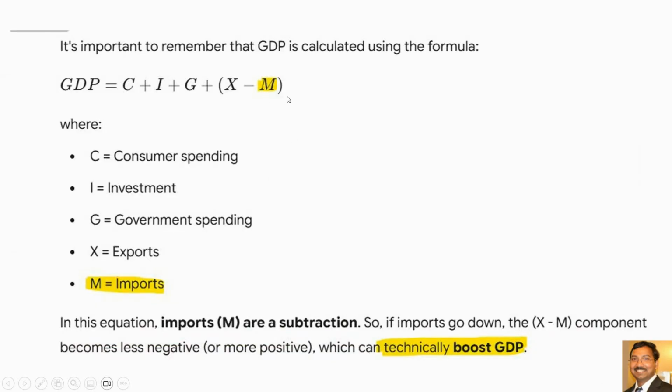If you see how GDP is calculated, GDP equals consumer spending plus investment plus government spending plus exports minus imports. So they subtract imports from GDP. As we saw, imports went down, so that helped boost GDP parabolically high. Technically, the downside in imports gave GDP very good support, I mean, a very good output. But let's see how it is going to be in Q3.